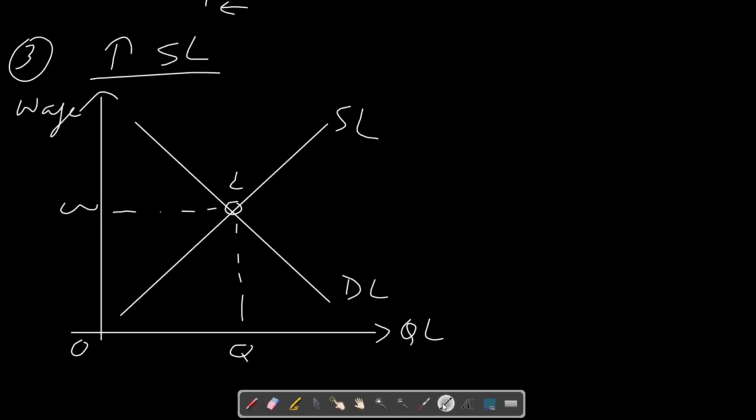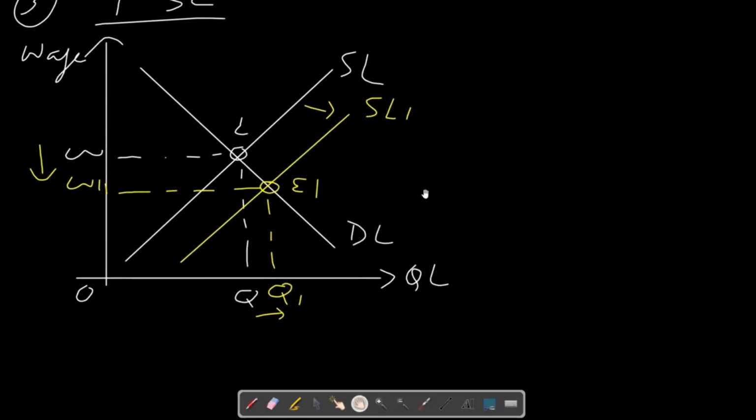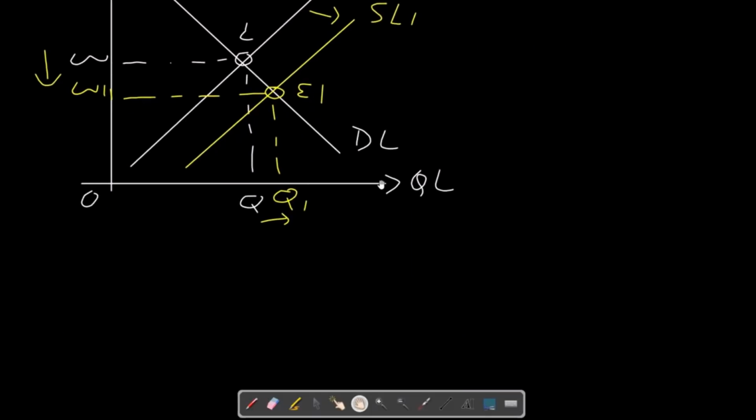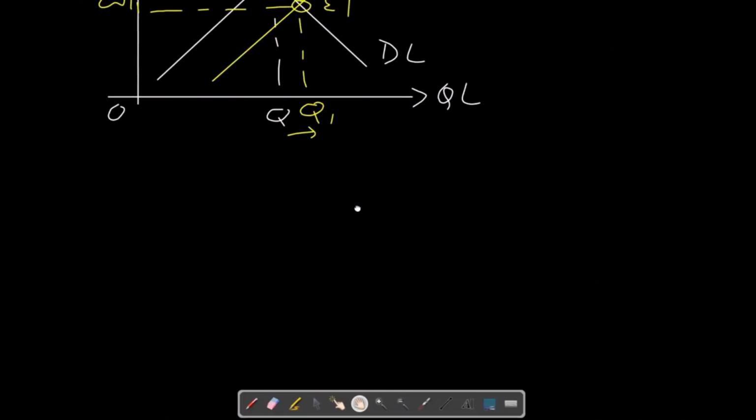Now if there is an increase in supply of labor, then the supply of labor curve will shift to the right, as a basic principle of demand and supply. The new supply curve is SL1, and the new equilibrium will take place at E1 where employment will rise to Q1 but the wage rate will fall to W1. So those workers who are in high supply, like unskilled labor force, which is generally greater in supply, receive low wages, and a highly skilled labor force which has low supply receives high wages.